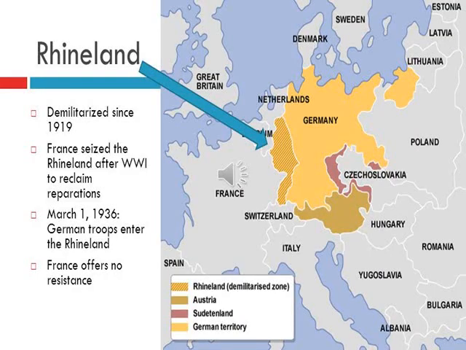In 1936, Germany invaded the Rhineland, which was supposed to be a demilitarized zone. The Rhineland, which lies between Germany and France, was declared a demilitarized zone after World War I as per the Treaty of Versailles. But Hitler invaded the Rhineland in the year 1936.